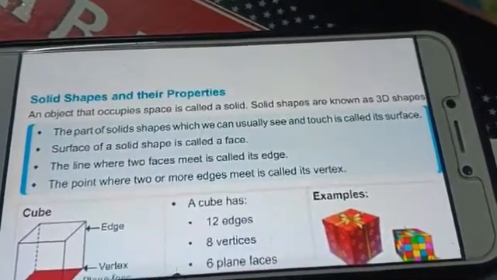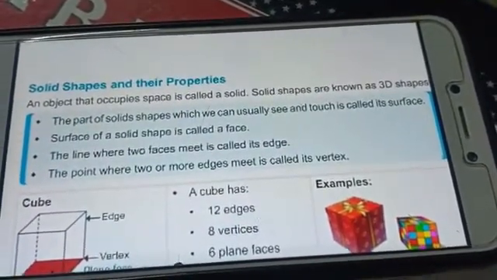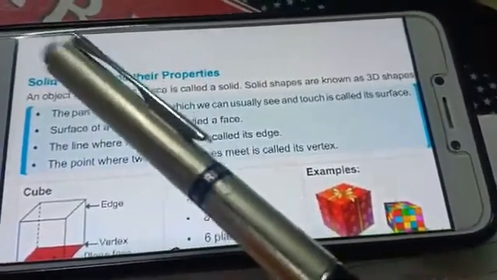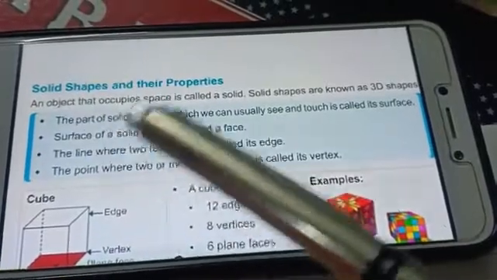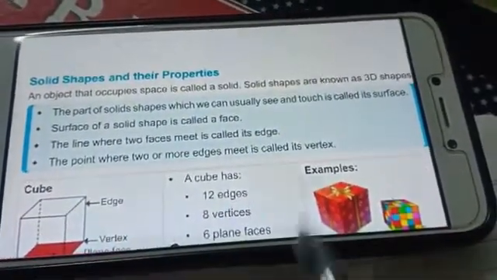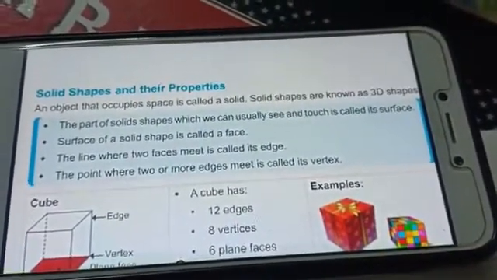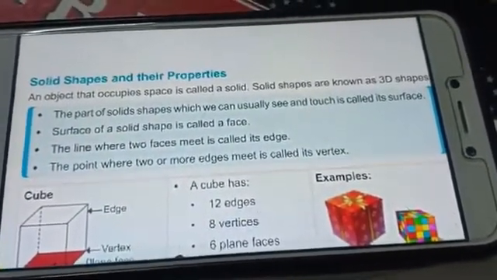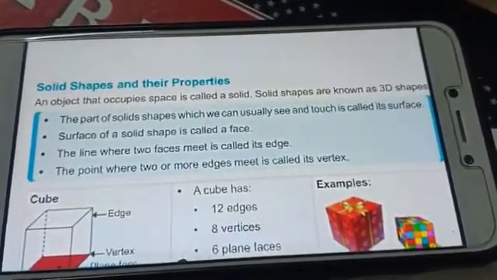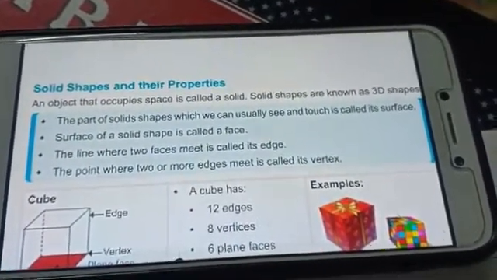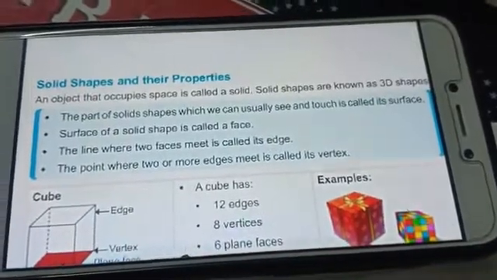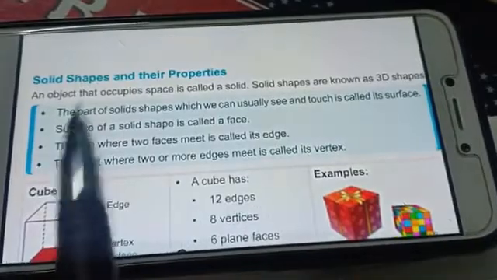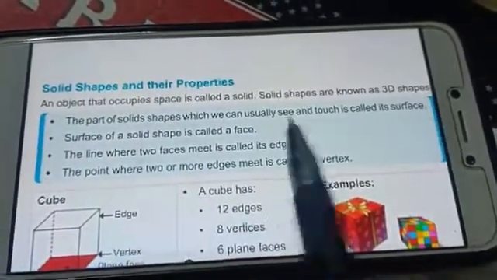Meaning if you are holding something in your hand, like I have one pen, it has a weight also, a space also, so it is called a solid. Solid shapes are also known as 3D shapes, as I cleared to you in the plane shapes. The plane shapes are 2D, meaning 2 dimensions, and the solid shapes are 3D, meaning 3 dimensions: height, width and length. So this is the solid shape definition.